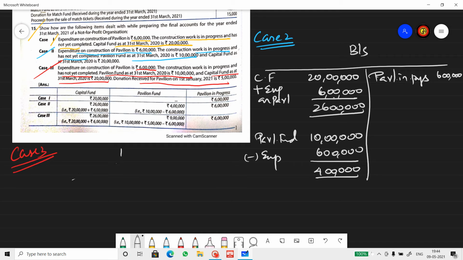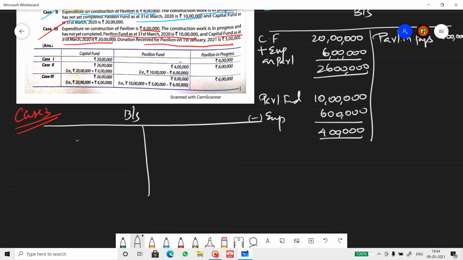So case 3, balance sheet. Let me scroll a little bit so you can see it clearly. Pavilion fund 10 lakh. Expenses on construction of pavilion 6 lakhs.